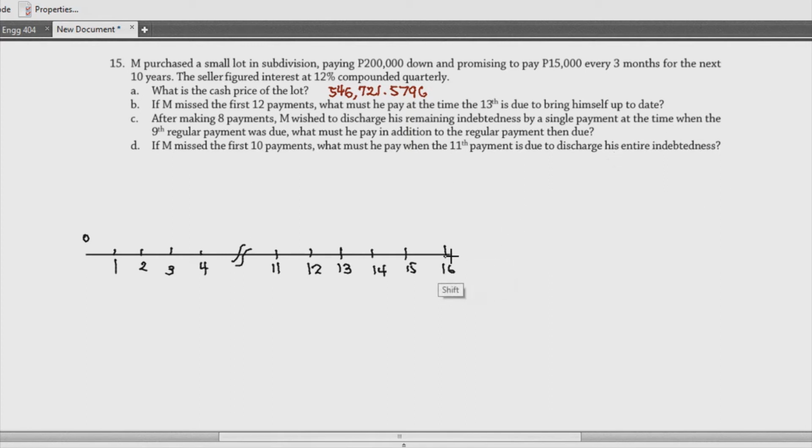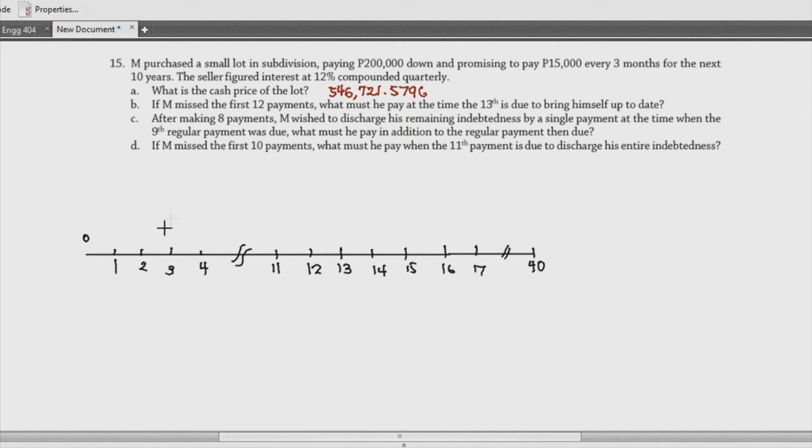Okay? So, probably we can have 17 and then can have 40 dito. Kasi 'di ba, he has to pay 40 times kasi parang 4 times for 10 years. So parang 40 times talaga siya magbabayad. Okay? So ito yung parang time frame niya. Meron tayong mga time skips diyan.